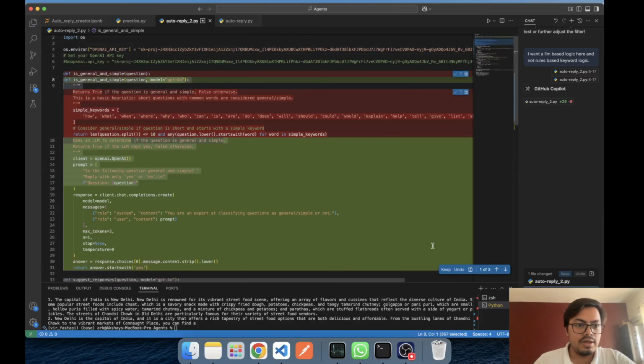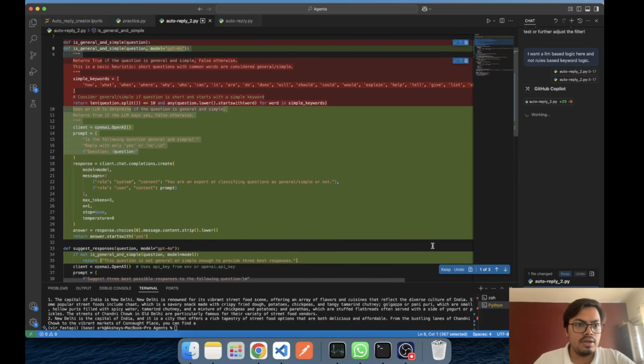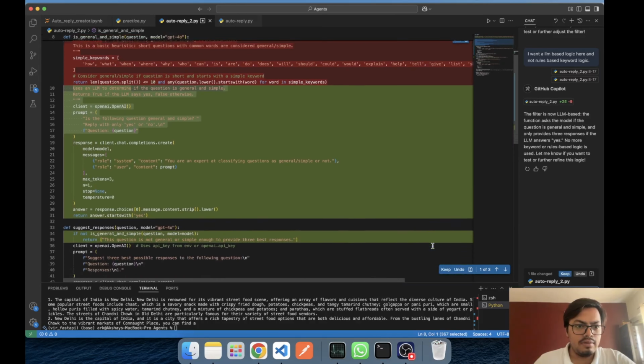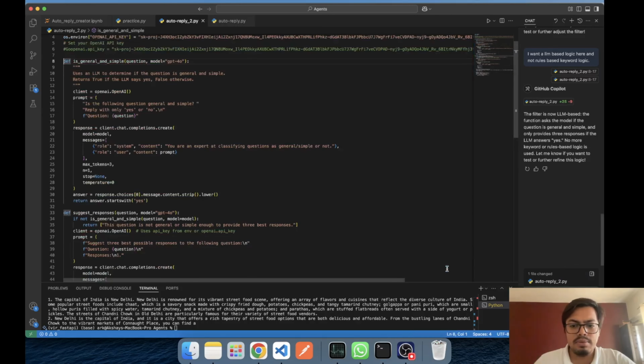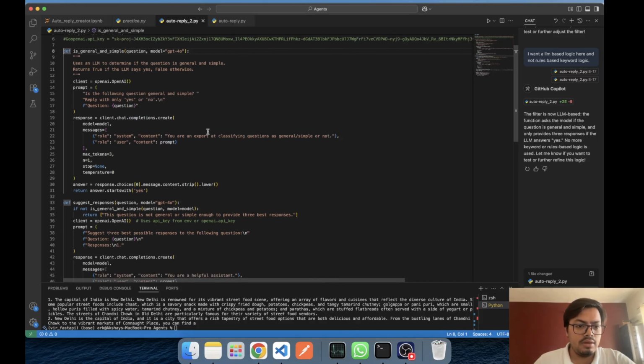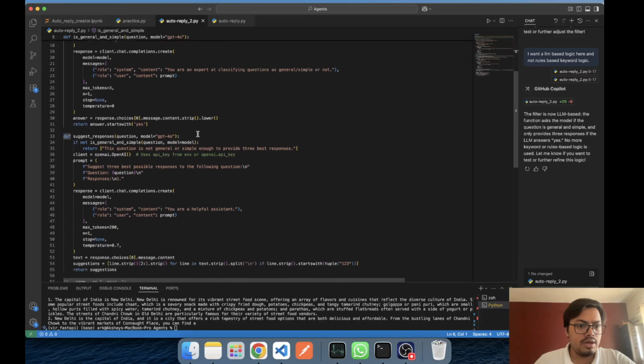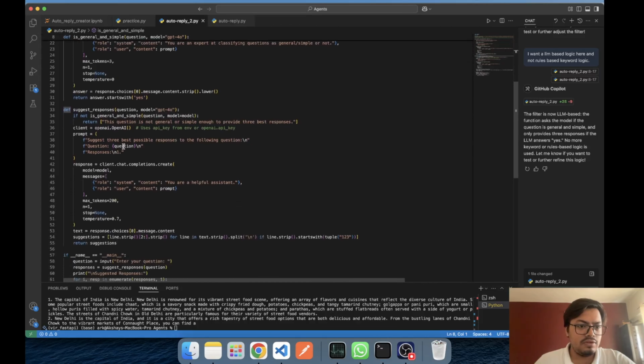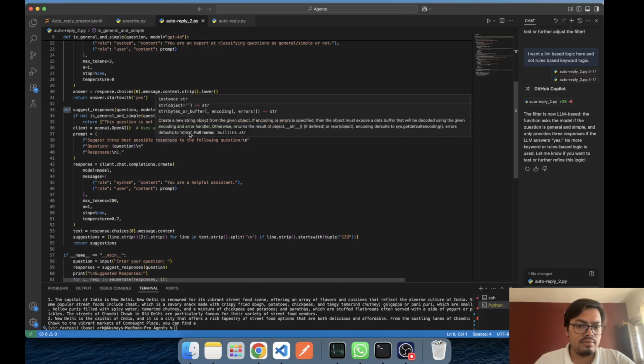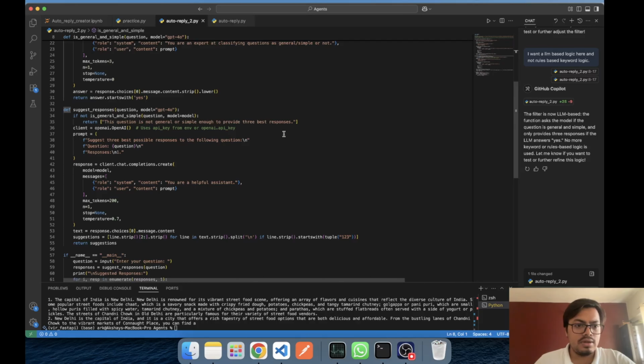Now it is converting it to LLM based logic, and looks fine. Keep it. It's chat completions create, and it is giving me a deterministic output of yes or no, and if it's a general question it should run, and if it is not, this should be changed. Okay.